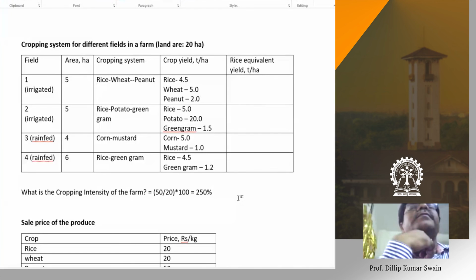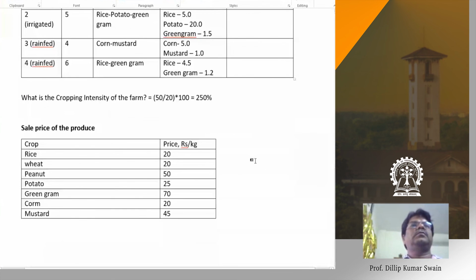Yes, sir. So can you calculate the rice equivalent yield plot wise, field wise? For field 1, field 2, field 3, field 4. What could be the rice equivalent yield? Sir, can you show the sale price of the produce? Yeah, please, this one, sell price.